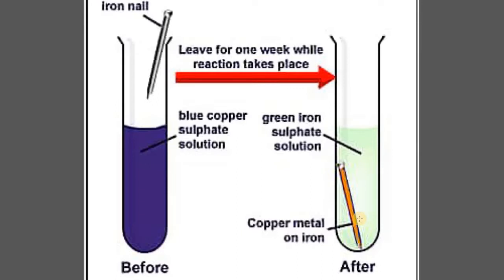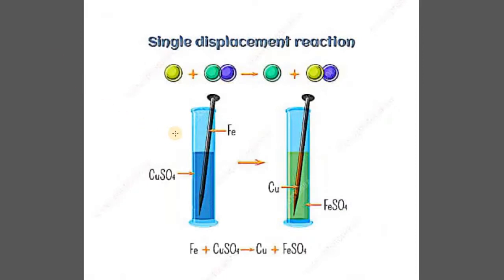That is how we can know that displacement has taken place, and with this we can conclude that iron is more active than copper, because of which this reaction has taken place here. The same reaction can be represented in the form of a chemical formula as Fe + CuSO4 leads to the formation of Cu + FeSO4, and this is what is called a single displacement reaction.